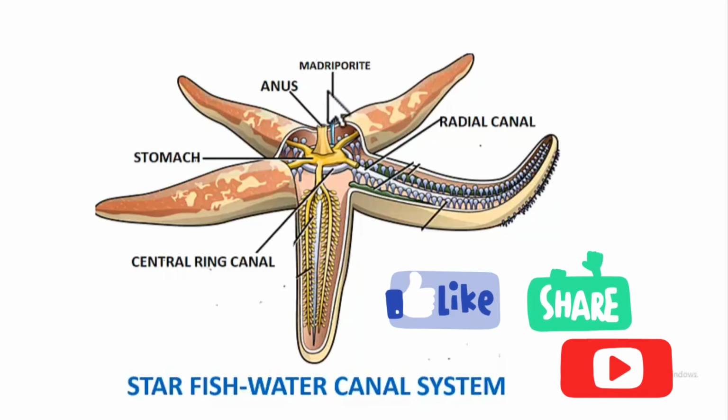So the passage of water is from madreporite to tube, then into the central ring canal, then into radial canals, then through the bulbs the water comes out. As the water moves through these canals, the wastes are released into the water from the body cells, and as the water comes out, the wastes are released out.